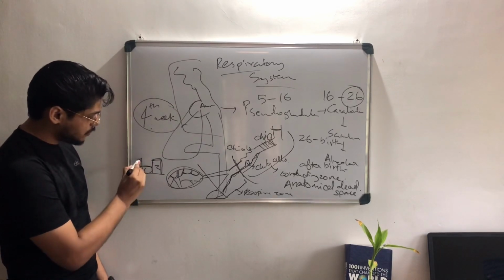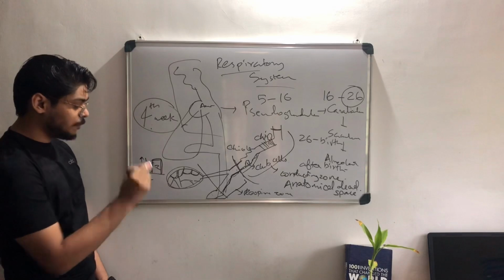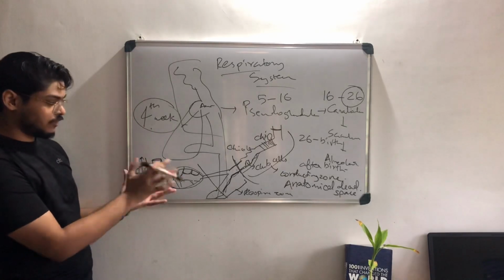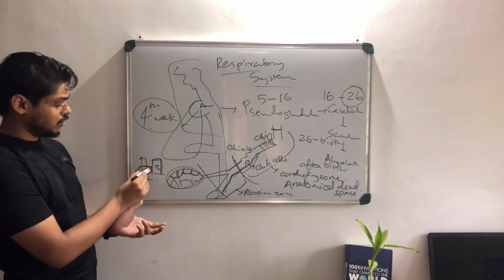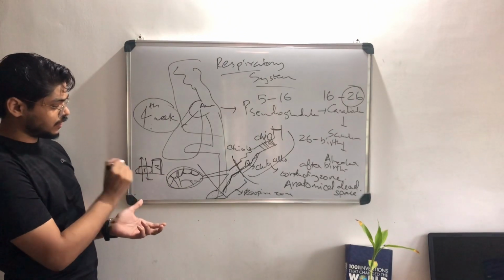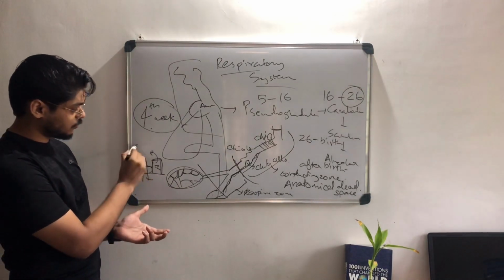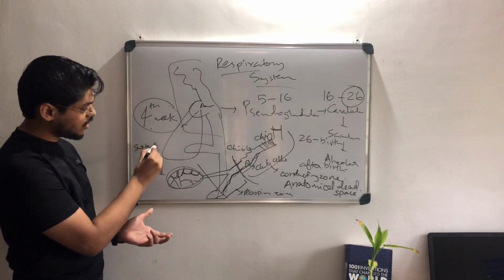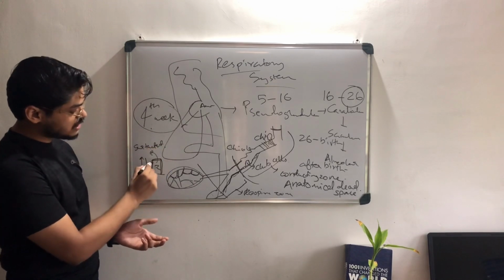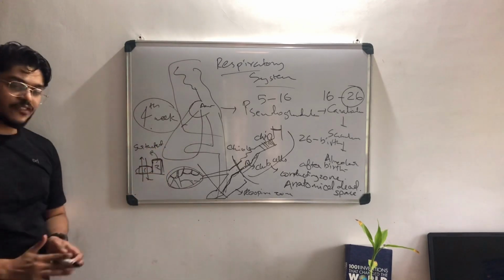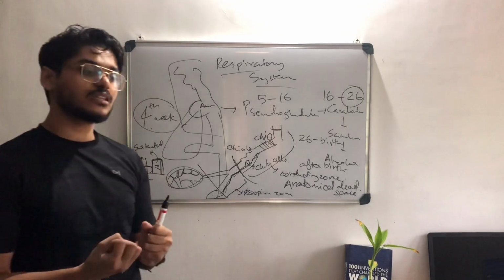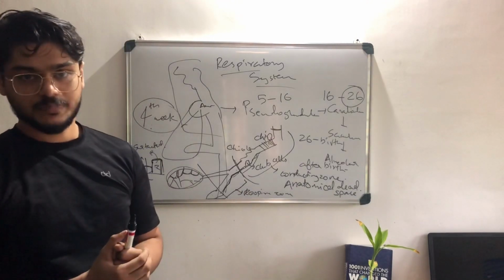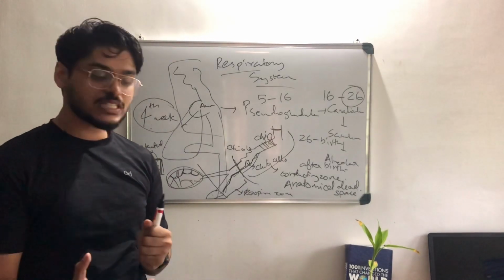Type 1 helps in gas exchange. So that's the main function of alveoli, right? The gas exchange by type 1. Type 2 produces surfactant. What is it producing? Surfactant. And also it is a stem cell. So what is surfactant? Surfactant is something that reduces the surface tension.